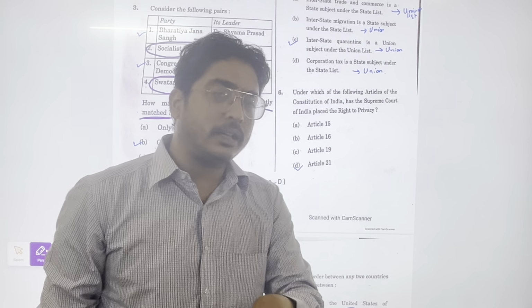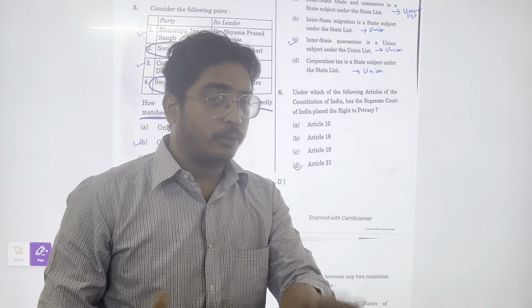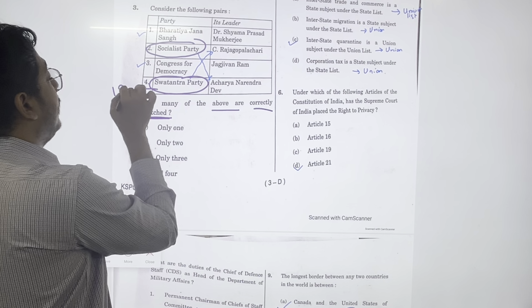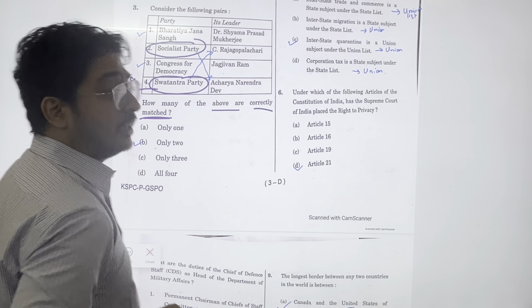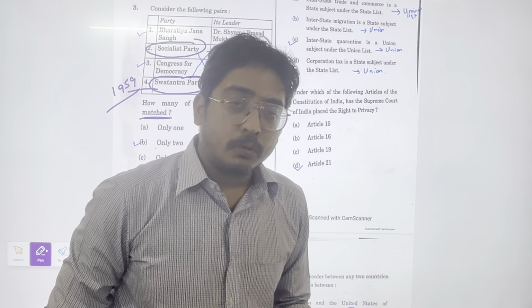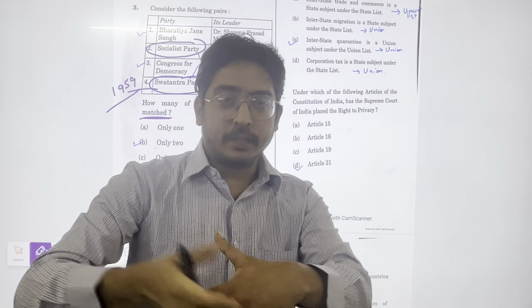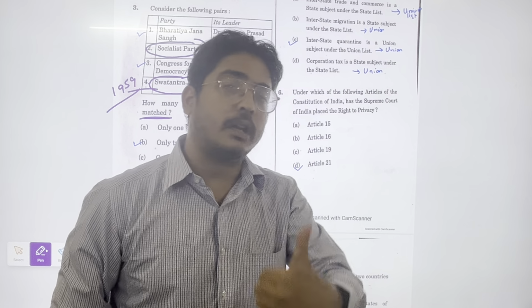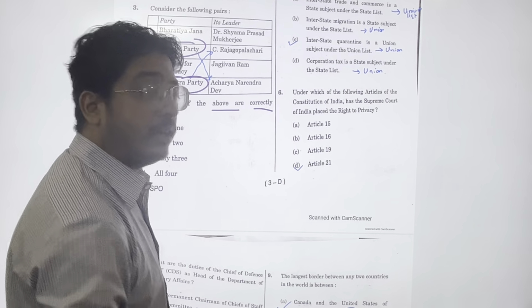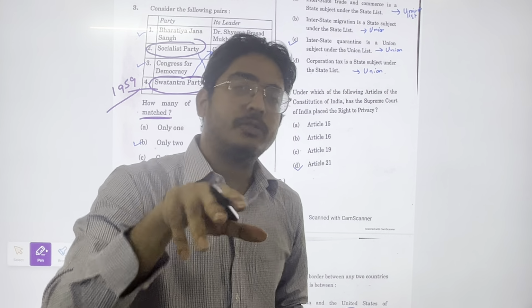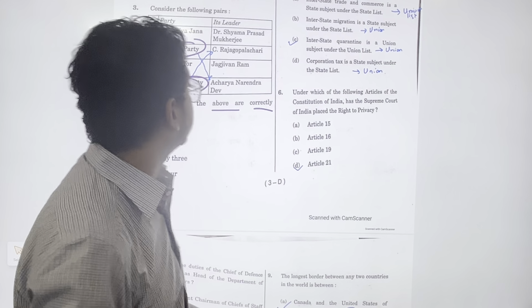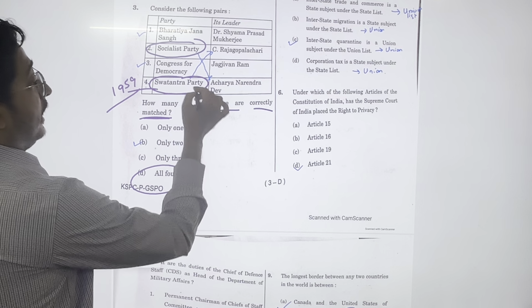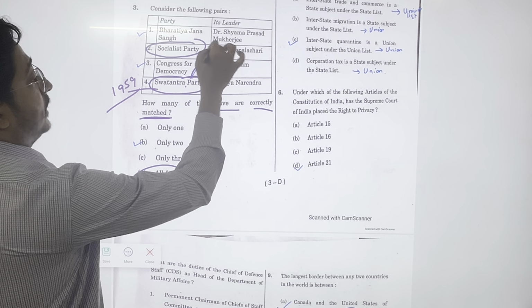If you have read modern history, you can very easily answer, because Swatantra Party is 1959, that is C. Rajgopalachari. So students who have done my modern history classes exactly know Swatantra Party comes under C. Rajgopalachari, in 1959 when he had issues with the INC or the Congress. So first of all, 4 are not correct, because we clearly know Swatantra Party is Rajgopalachari.